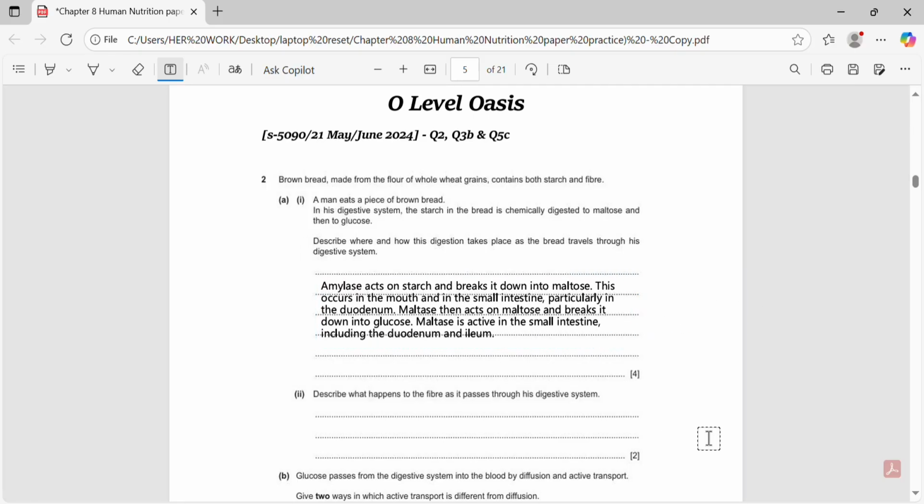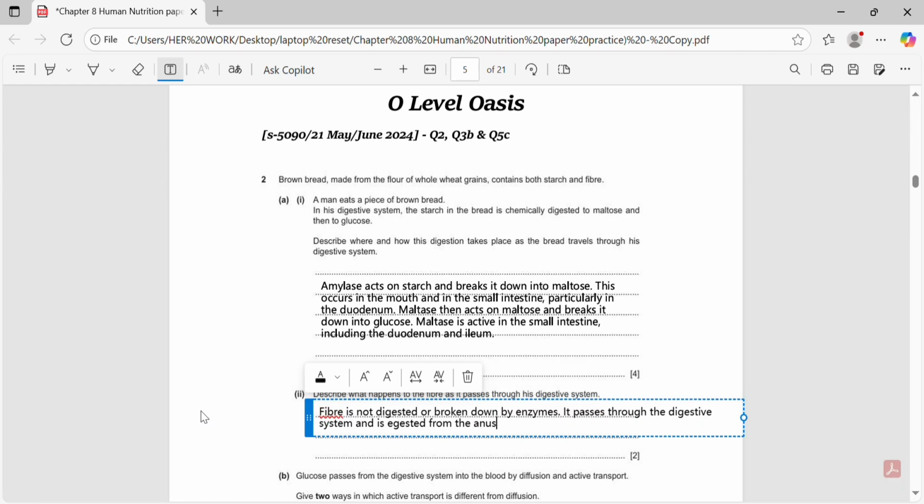Now we have another question which says, describe what happens to the fiber as it passes through his digestive system. This question is about fiber, which is not digestible by the enzymes in the human digestive system. So we simply need to say that it is not broken down and passes out of the body unchanged. So, we will write, fiber is not digested or broken down by enzymes. It passes through the digestive system and is egested from the anus in the feces.